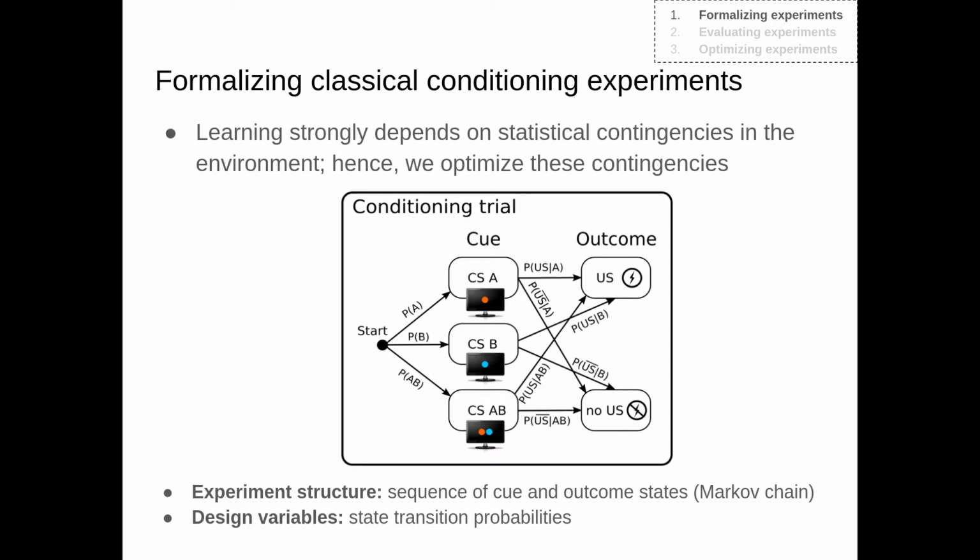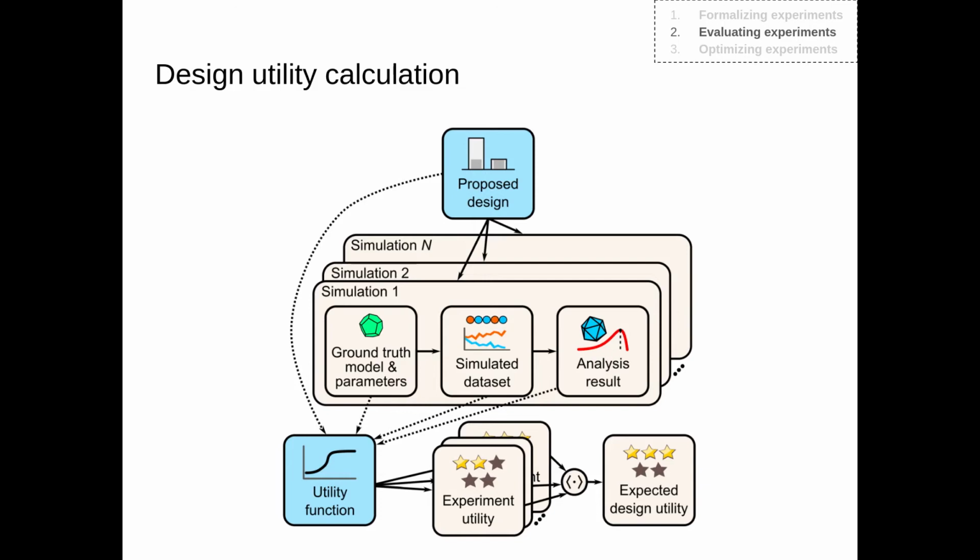So in other words, we have now formalized conditioning trials as Markov chains. This is the experiment structure, and the parameters of the experiment, or so-called design variables, are these state transition probabilities, and they are the ones that we are going to try to optimize. The next step is to find a way to actually calculate the utility of a particular design or a particular setting of the design variables.